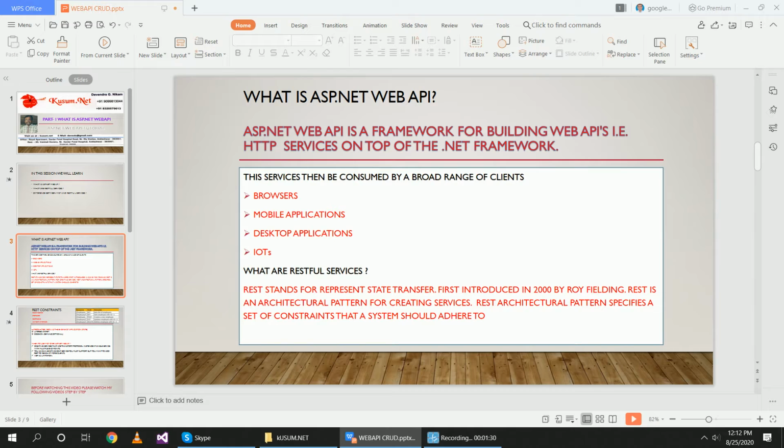REST stands for Representational State Transfer. First introduced in 2000 by Roy Fielding, REST is an architectural pattern for creating services. It is an architectural style for distributed hypermedia systems and was first presented by Roy Fielding. It defines a set of constraints to be used for creating web services. Now, what are REST constraints? See in the next slide.